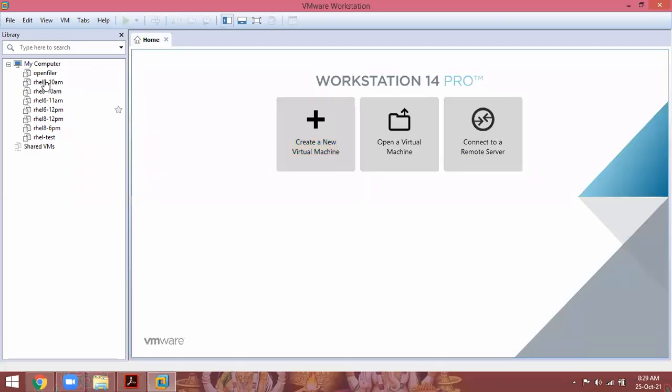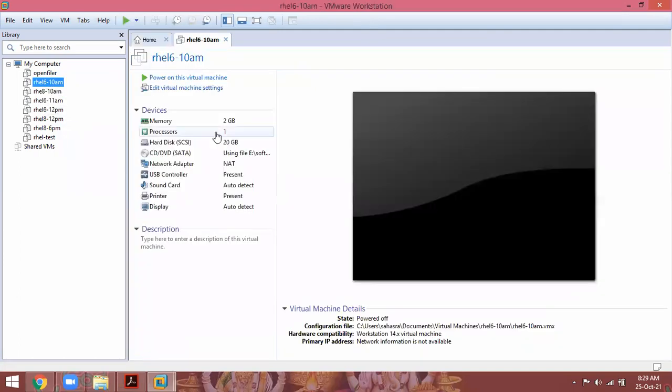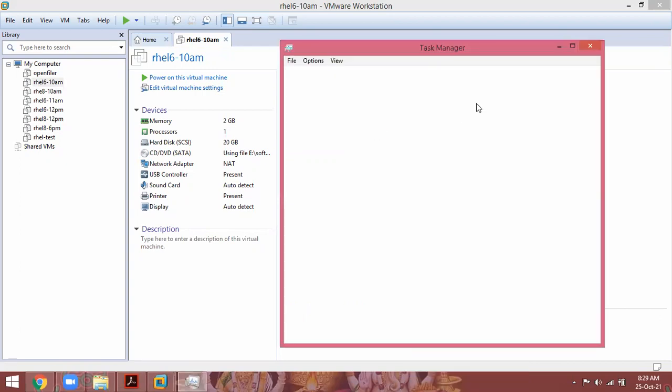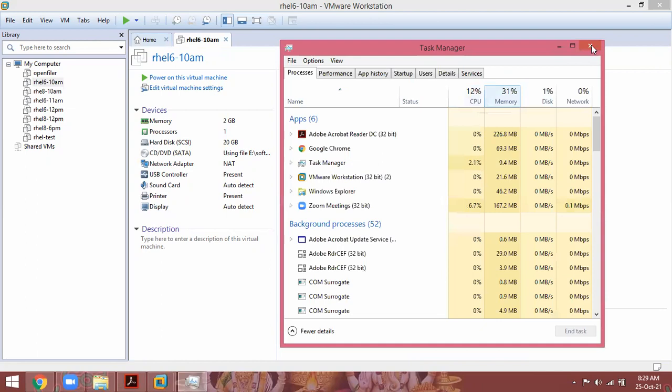On the left side you can see the machines I created on top of it: RHEL 6 10 AM batch, 11 AM batch, 12 PM batch, 6 PM batch. See how many machines I installed. On one physical computer, I installed a number of virtual machines. These virtual machines utilize my physical server's unwanted resources. Whatever physical resources are not usable, CPU resource, memory resource, I allocated to them.